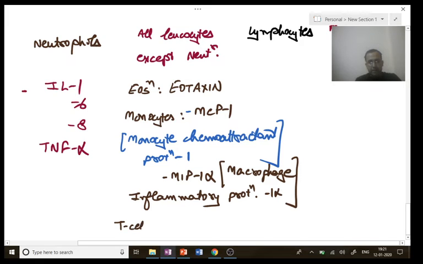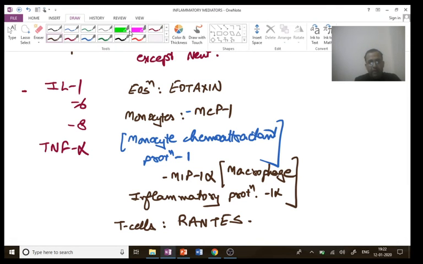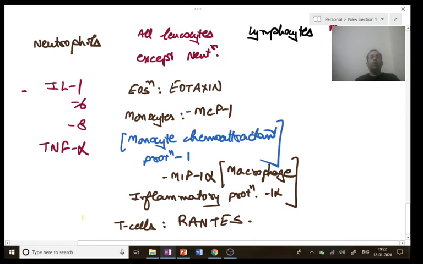And the last is T cells, where the chemokine is RANTES, that is regulated and normal T cell expressed and secreted. I'll repeat, RANTES. The full form is not needed. So what we have seen here is, for all leukocytes except neutrophils, which are eosinophils, eotaxin; monocytes, MCP1 and macrophage inflammatory protein 1 alpha; and T cells, RANTES.